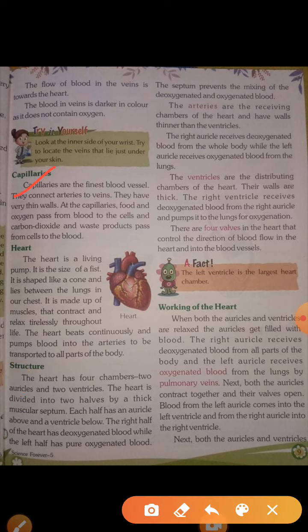Please read it again, and the terms which I told you to write, like hemoglobin and pigment, all the terms you all have to write in your copy, please. Your homework is to read this explanation again, write down the hard terms, pronounce them, and learn the functions of blood. Functions of blood I have explained. There are 4 functions, you have to learn that.